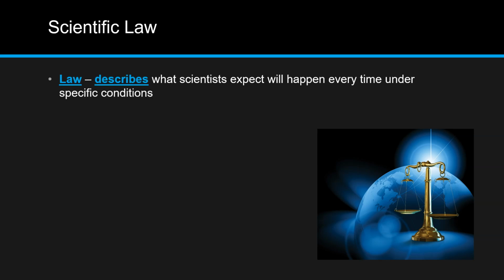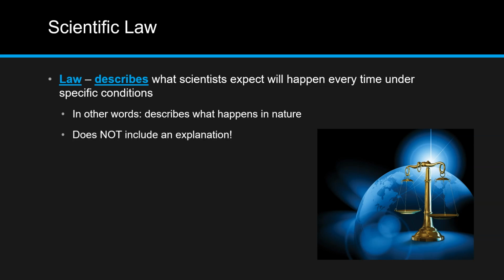Let's start by going over scientific law. A scientific law describes what scientists expect will happen every time under specific conditions. In other words, laws describe what happens in nature. Laws are different from theories because they do not include an explanation. Laws simply describe what happens, not why or how. That is what theories are for.